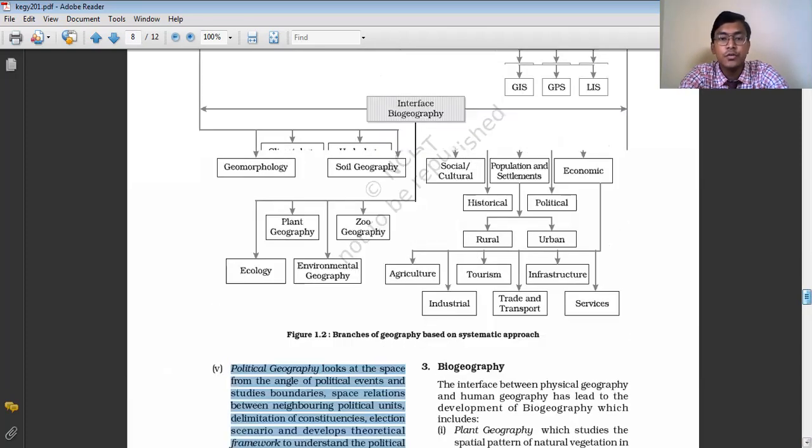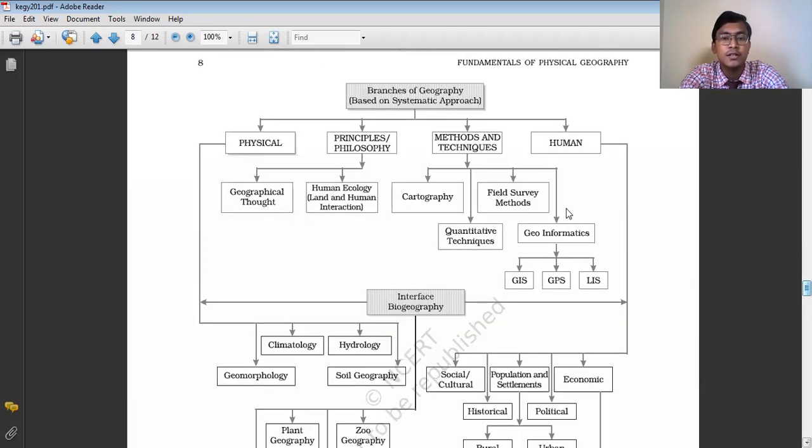So if you go through this chart, you can understand clearly the branches of geography on the basis of systematic approach, and what their sub-branches are.